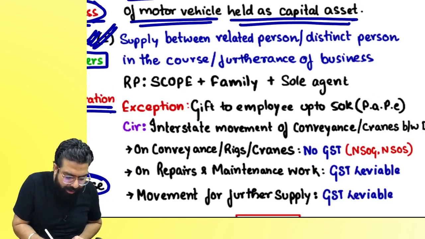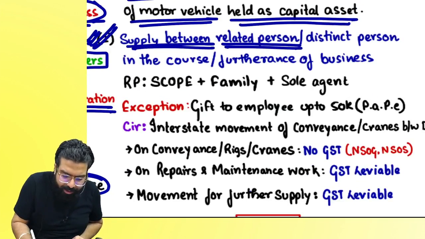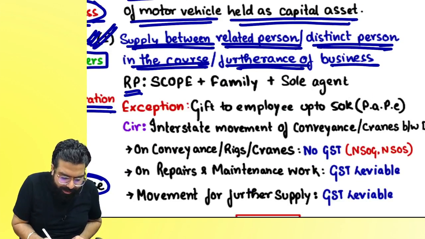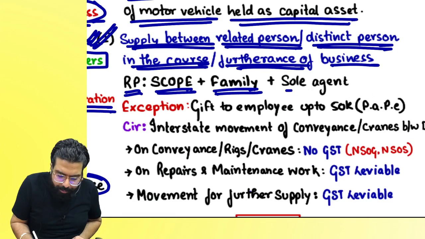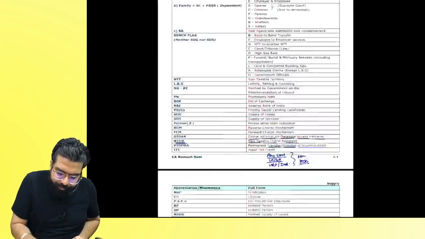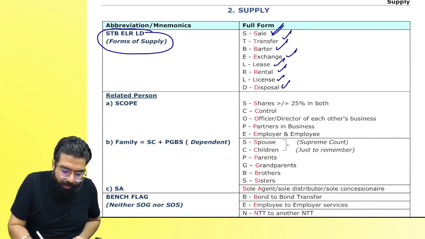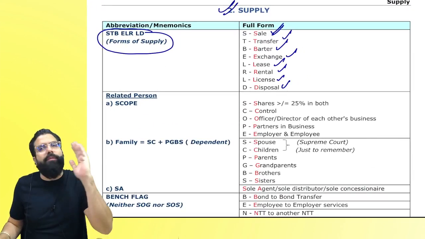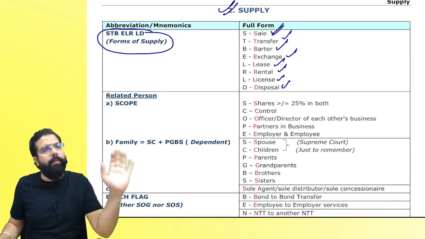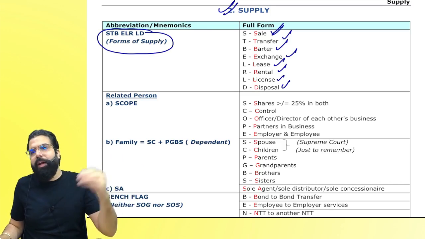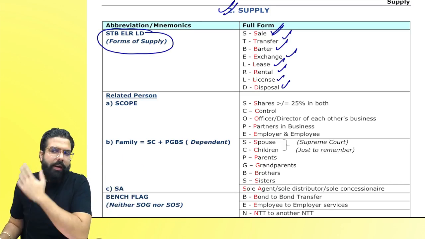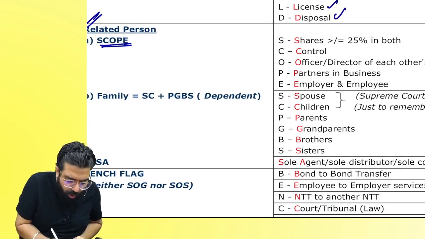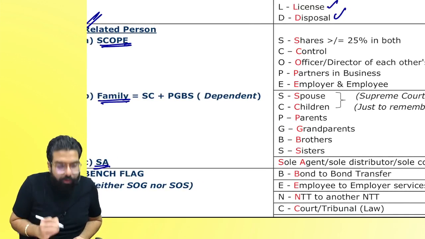The next one over here is supply between related persons or distinct persons in the course or furtherance of business. Related person means SCOPE plus family plus sole agent. Now, people will ask me, sir, where is this mnemonic sheet? You can go to rameshsoni.com, free resources. I'll put one folder, the mnemonics folder. You can download this sheet from there, and all the mnemonics are written. Done, everyone? Now, what do you mean by related person? Related person means SCOPE plus family plus sole agent.